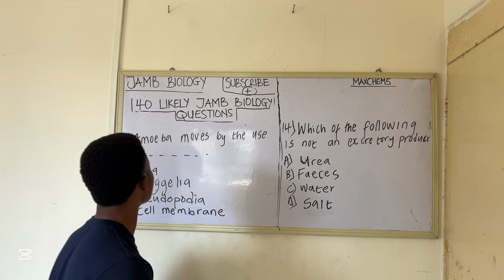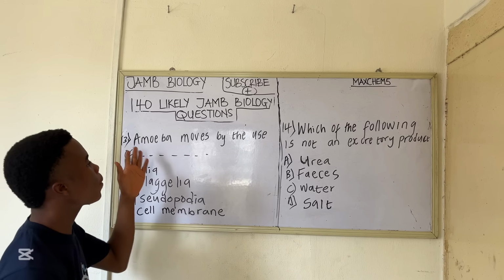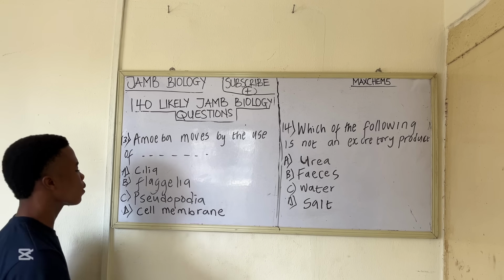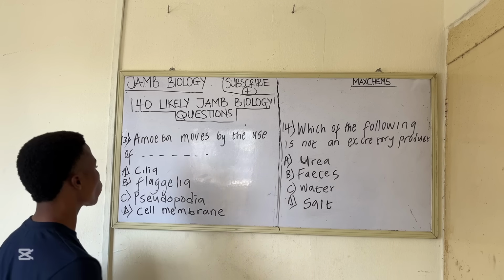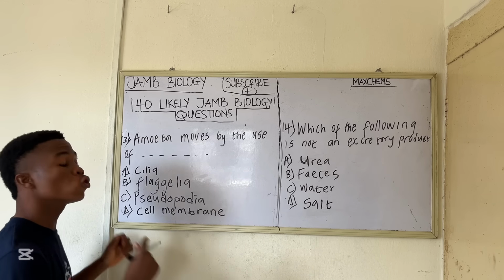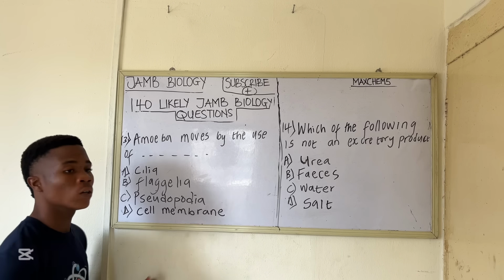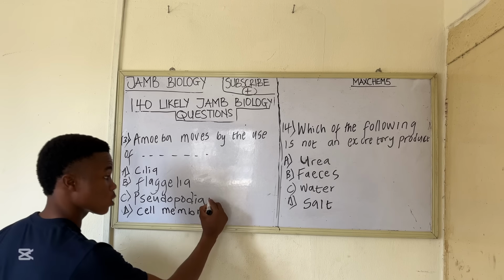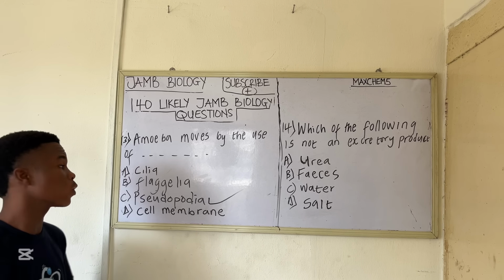Question 13 says amoeba moves by the use of A. cilia, B. flagella, C. pseudopodia, D. cell membrane. To answer this question is very simple. You just need to know what organelle amoeba uses in locomotion. The correct answer is pseudopodia. Amoeba uses pseudopodia to move from one place to another.